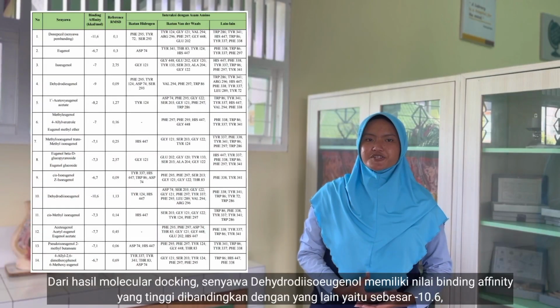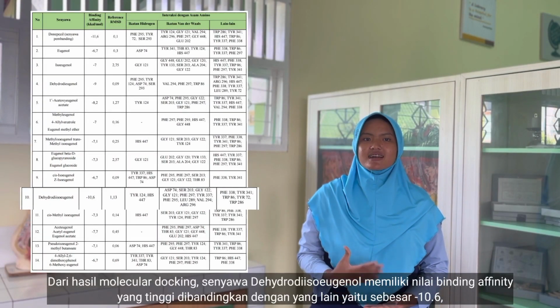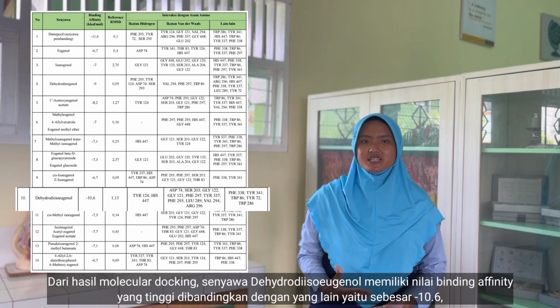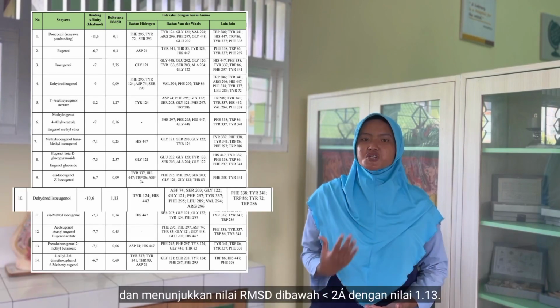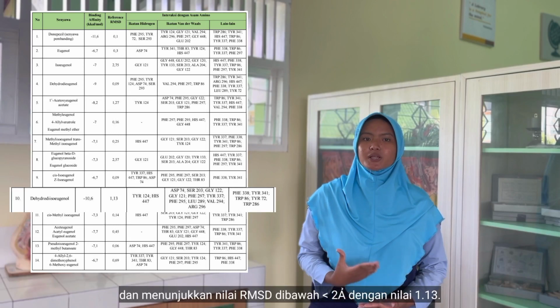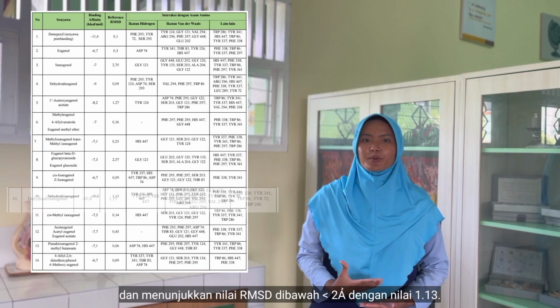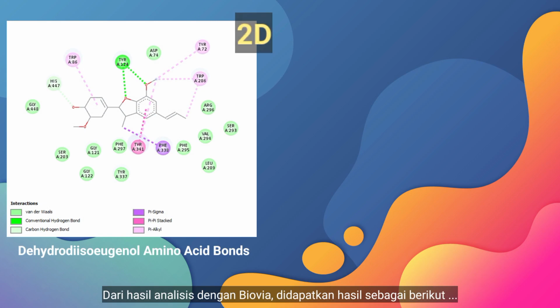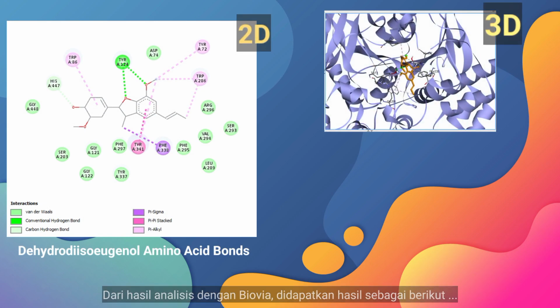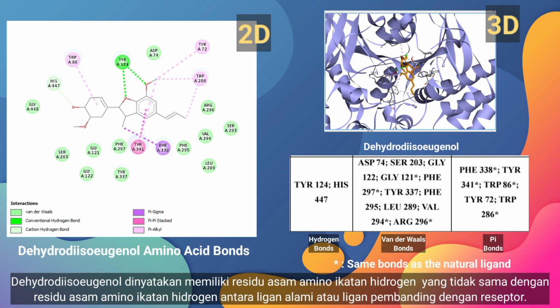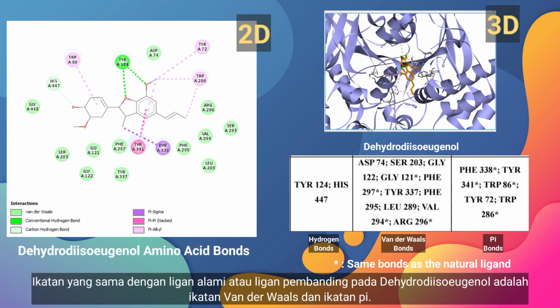From the results of molecular docking, compound dihydrodehydrodieugenol has a high binding affinity value compared to others, which is -10.6, and shows a root mean square deviation value of less than 2 angstrom, with a value of 1.13. From the results of the analysis with BIOVIA, the following results were obtained. Dihydrodehydrodieugenol is stated to have hydrogen bond amino acid residues which are not the same as the hydrogen bond amino acid residues between natural ligands or comparator ligands with receptors. Bonds that are the same as those of the natural ligand or comparator ligand in dihydrodehydrodieugenol are van der Waals bond and pi bond.